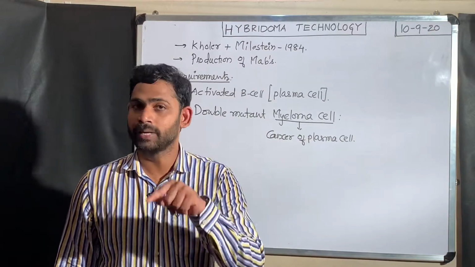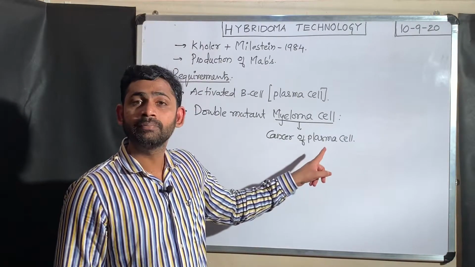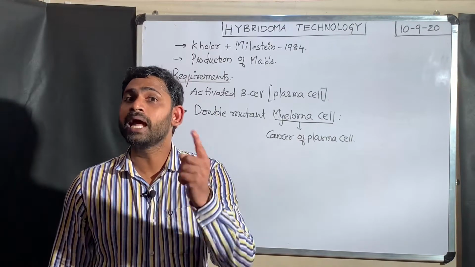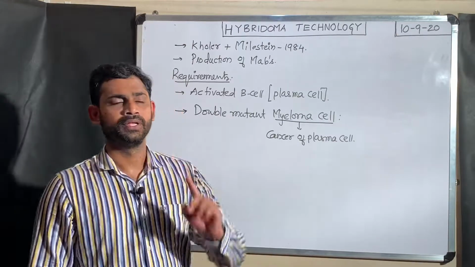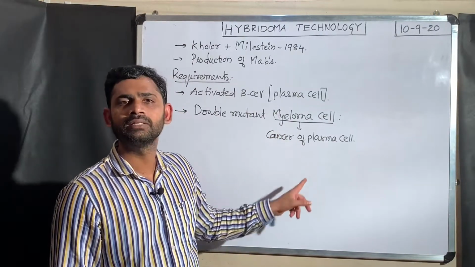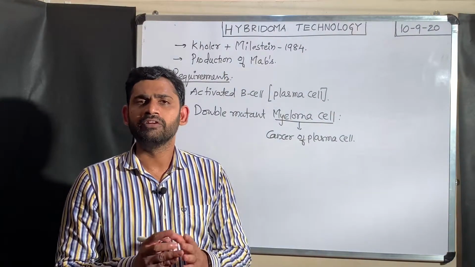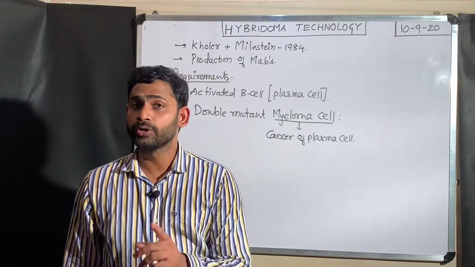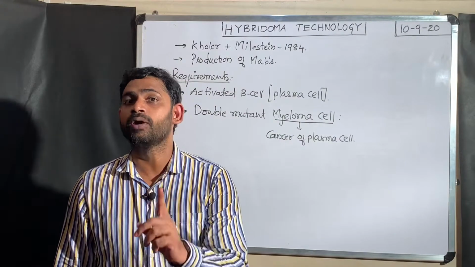This plasma cell produces antibodies, but they are abnormal antibodies and not functional. Myeloma cell is nothing but a cancer of plasma cells. It can undergo infinite cell division and produces abnormal, undesired antibodies.